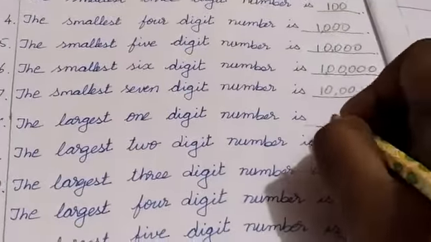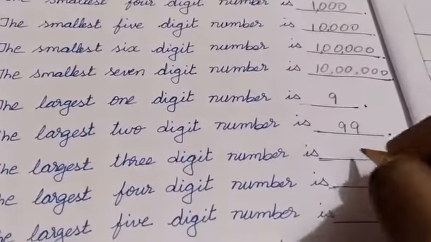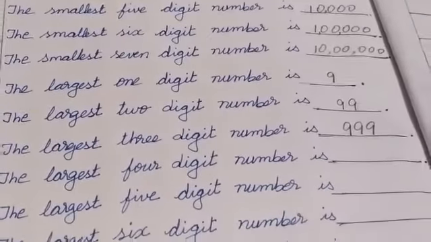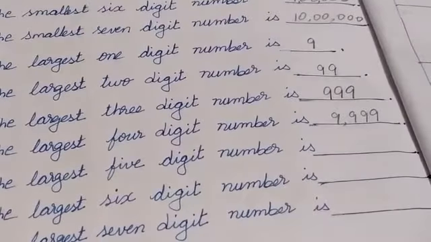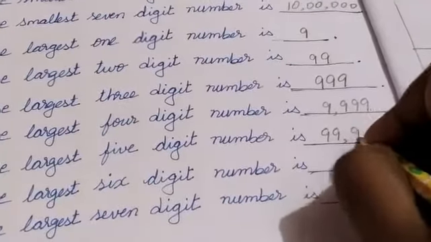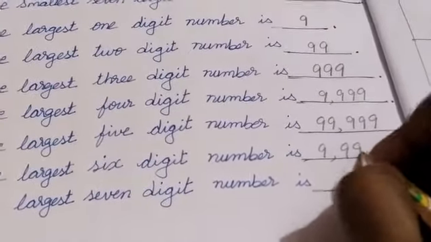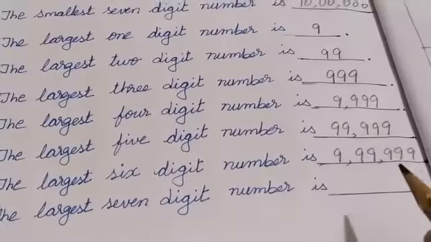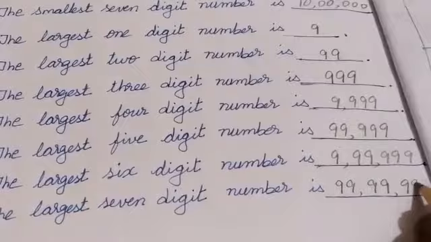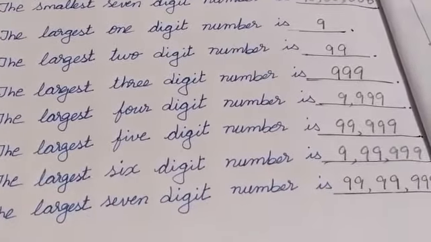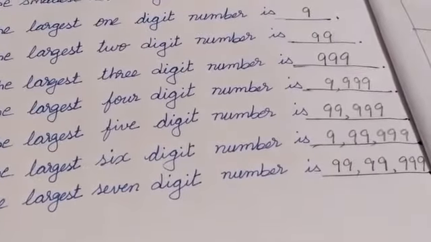Like this we are going to write the largest numbers also. The largest one digit number is 9. The largest two digit number is 99. The largest three digit number is 999. The largest four digit number is 9999. The largest five digit number is 99,999. The largest six digit number is 9,99,999. Like this, the largest 7 digit number is 99 lakh 99,999. But in third standard up to 10,000 alone you studied. After that, now we are going to study in fourth standard.